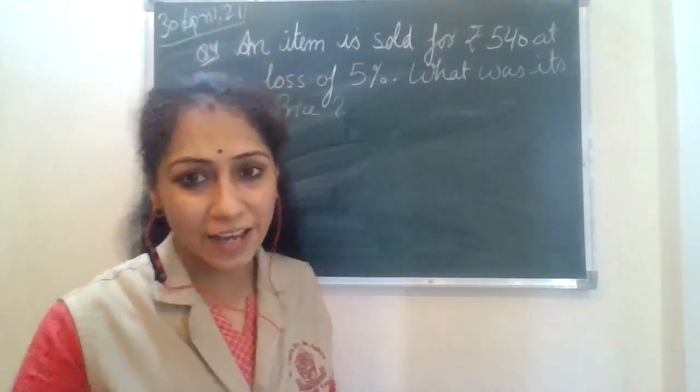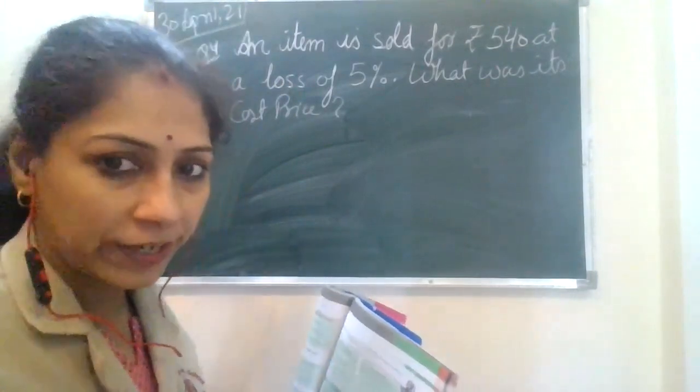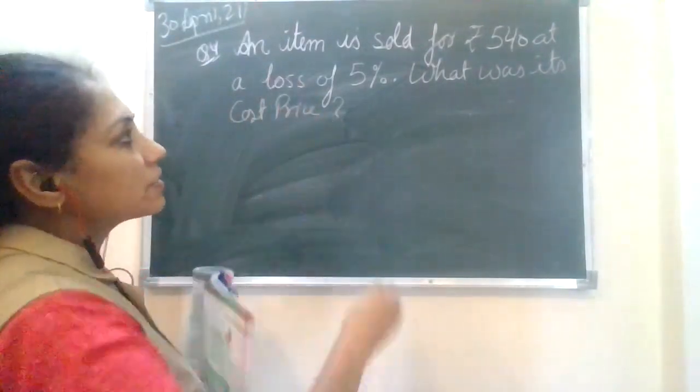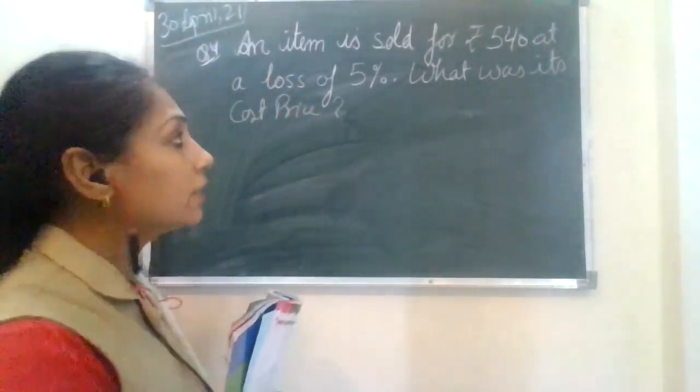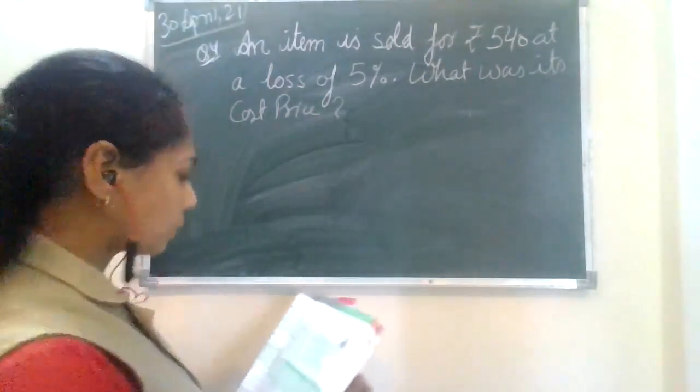Yes, students, coming on to the last question, there was some technical anomaly, so I just sorted it out. That's why now I have noted down the question also. Please, an item is sold for rupees 540 at a loss of 5%. What was its cost price?